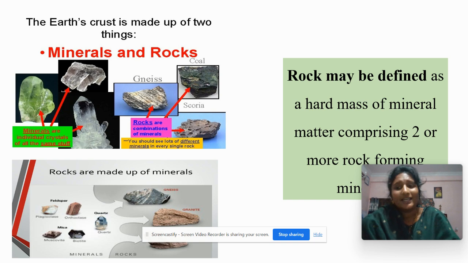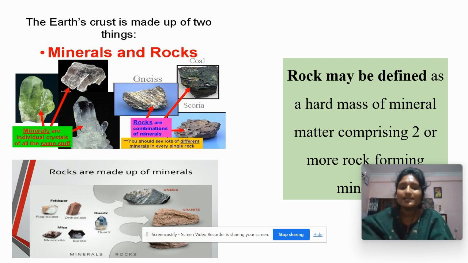Rocks are defined as a hard mass of mineral matter comprising two or more rock forming minerals. See, the earth crust is made up of two things especially. The first is rock and minerals. All this together comprises the rock, which may be defined as a hard mass of mineral matter comprising two or more rock forming minerals. Two or three minerals combine together to form one rock.